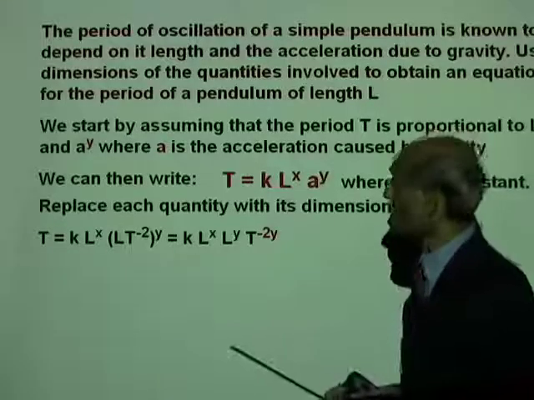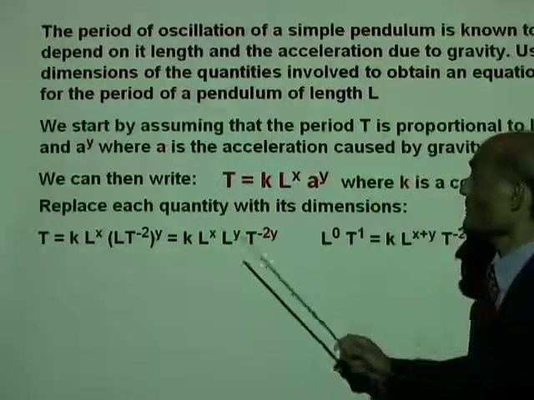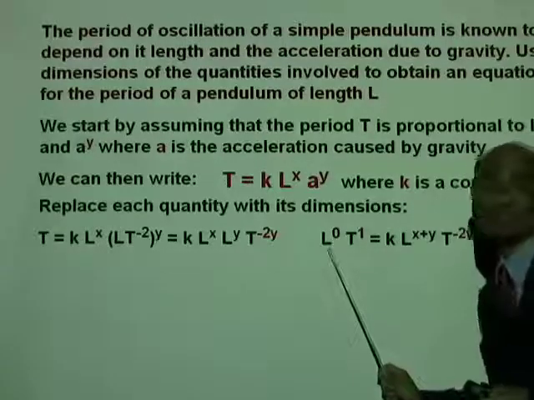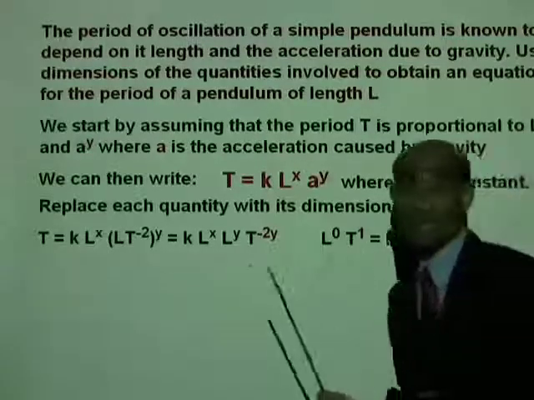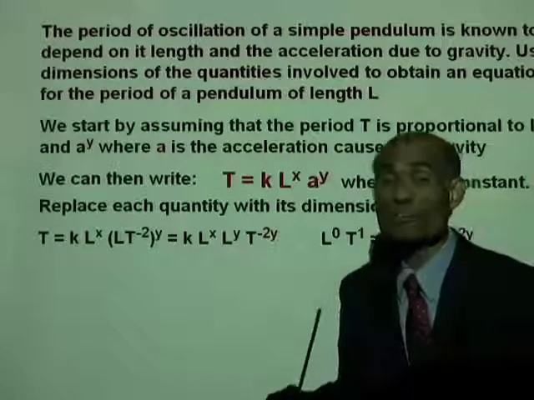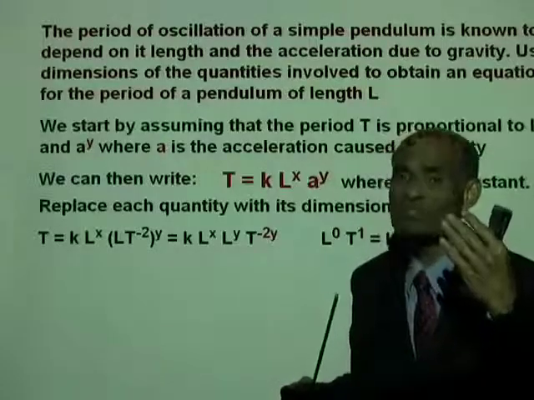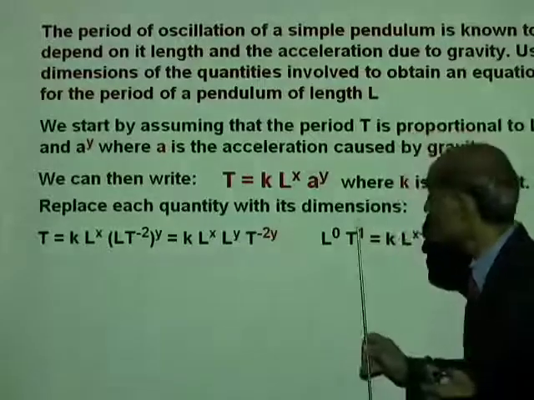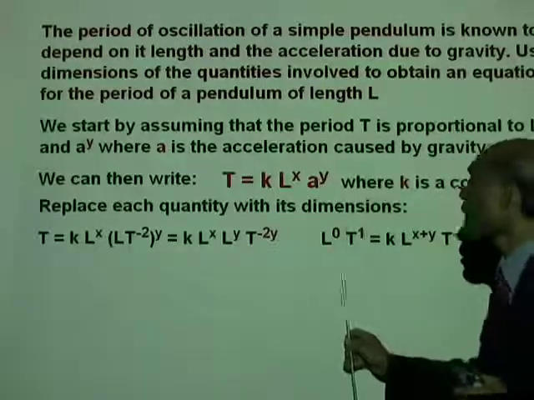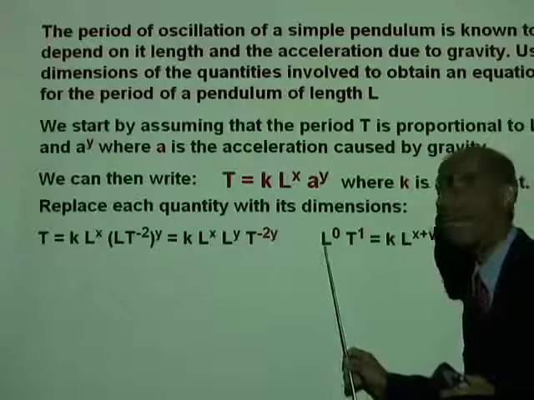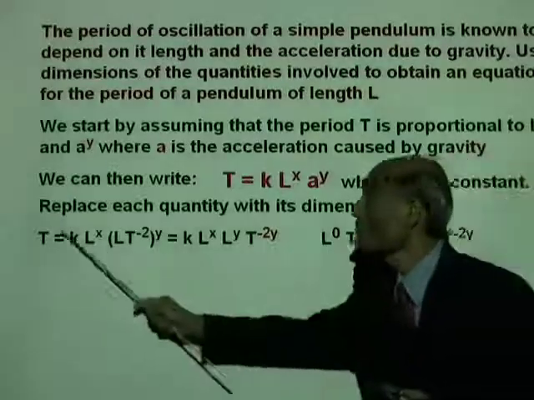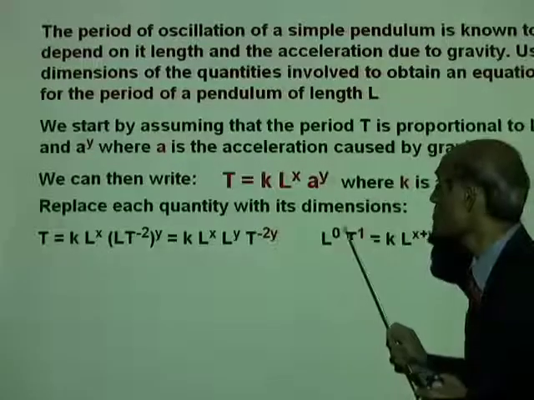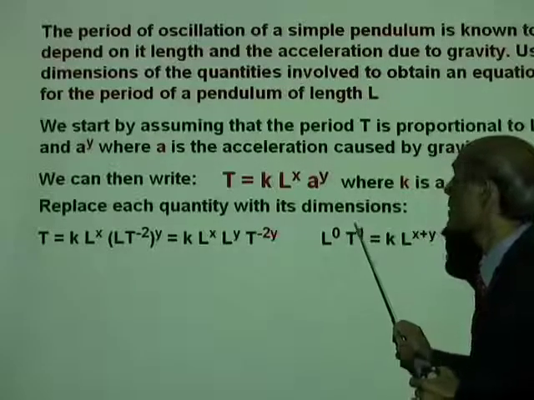Okay? And in the next step, we're going to write this as, now, I did some manipulation here. You know that any quantity raised to the power of 0 is 1. So, since there is no term on the left side using L, I wrote this quantity T as L to the power of 0, T to the power of 1.